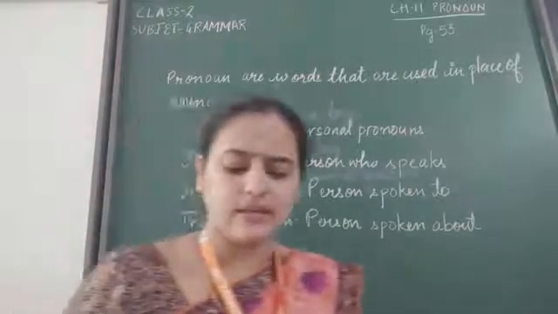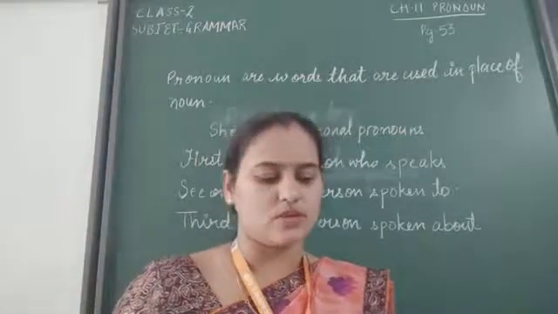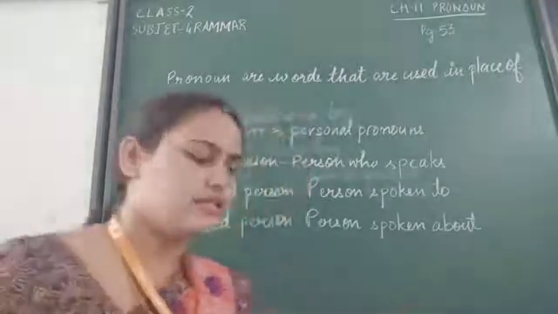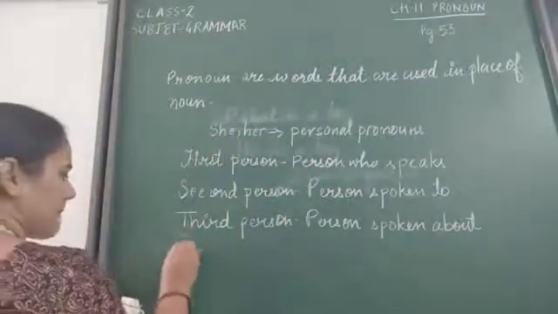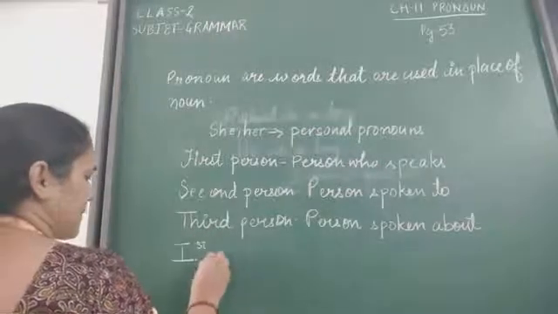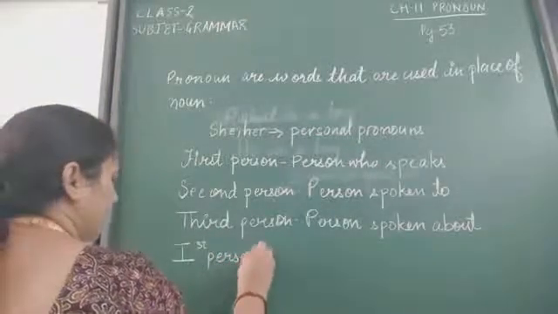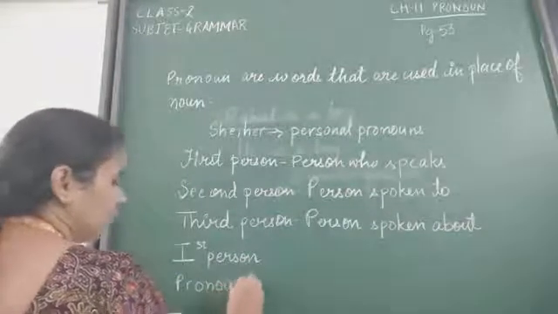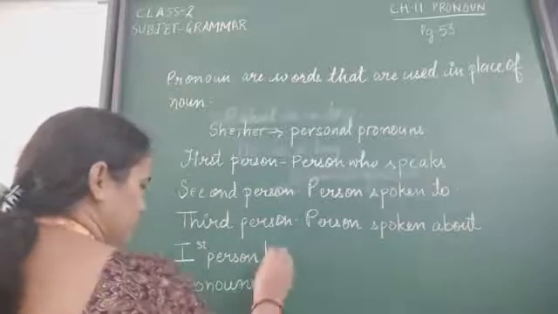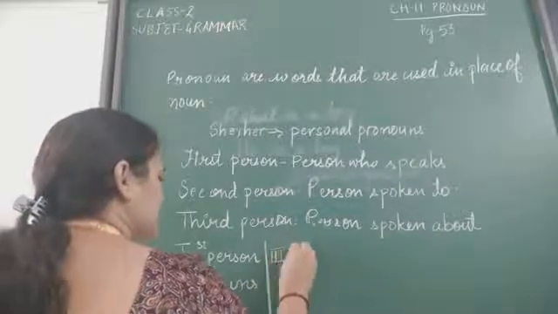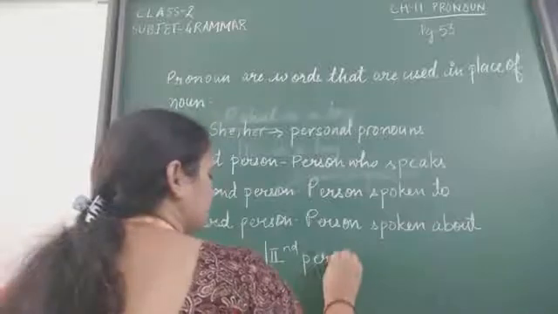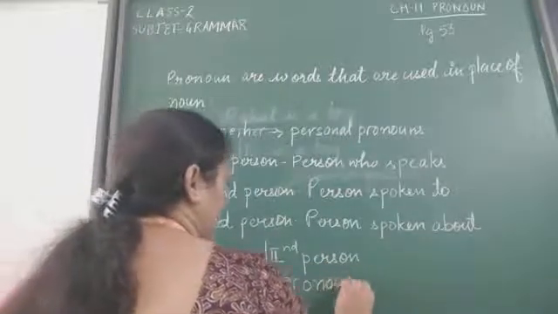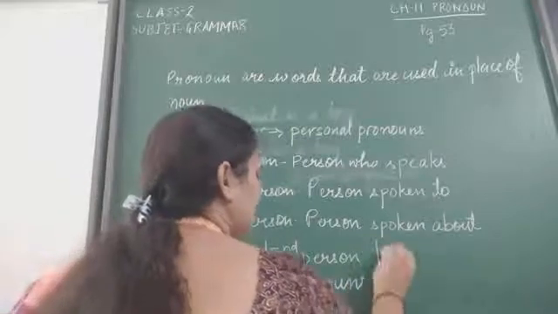Understand and learn the following table of personal pronouns. So children, one table is given on page number 55. Let's see. First one is first person pronoun, then is second person pronoun, and next is third person pronoun.